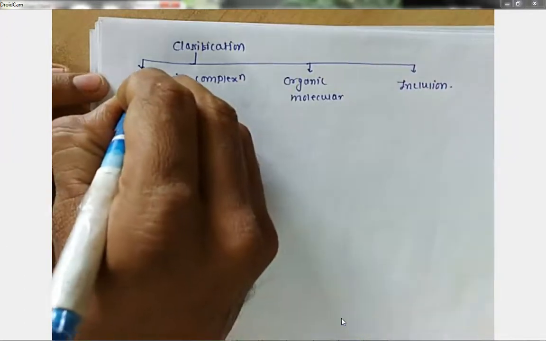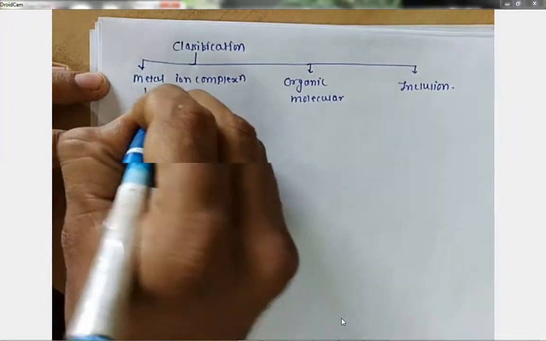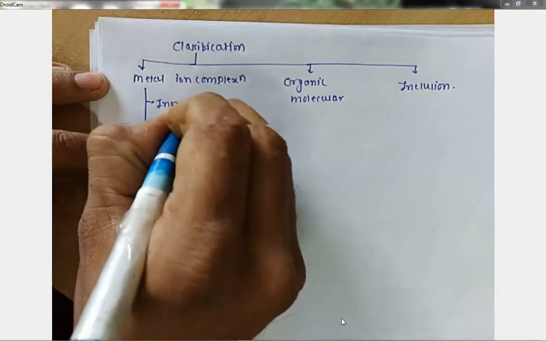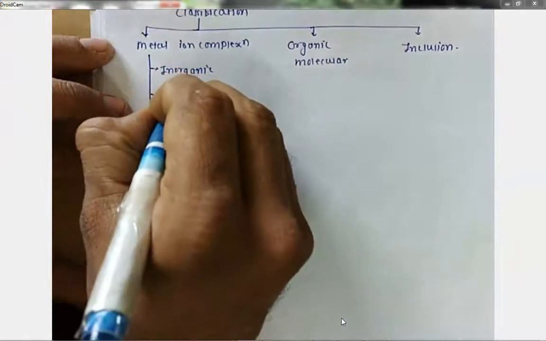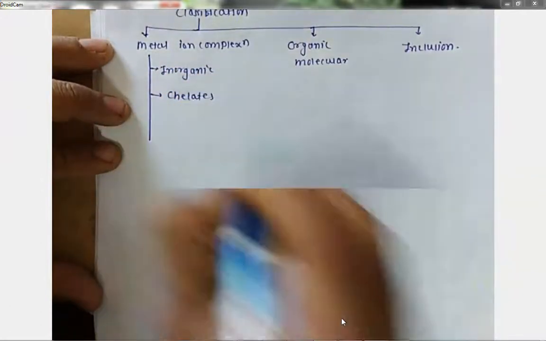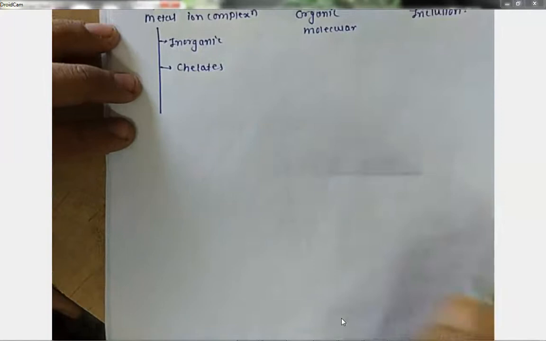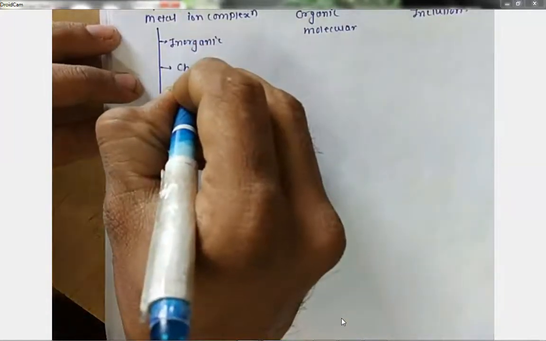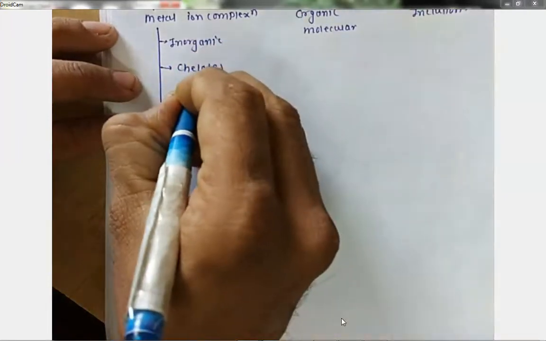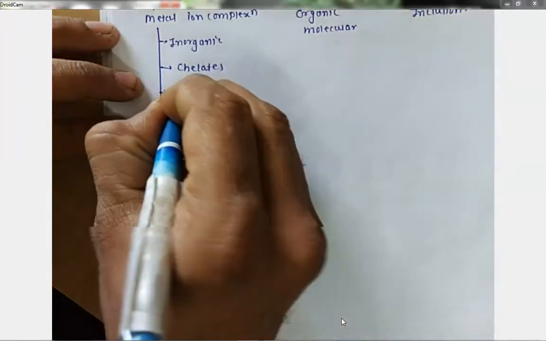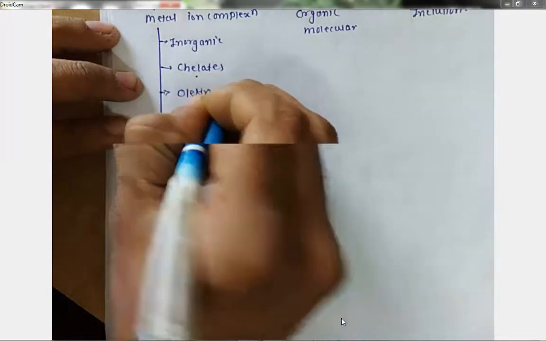Metal ion complexes are further categorized into inorganic, then chelates. Chelates, the classical example we have already seen, is EDTA, ethylene diamine tetraacetic acid, which chelates with calcium and can be used as an anticoagulant. So inorganic chelate. Then olefin type. Olefins are nothing but alkenes.